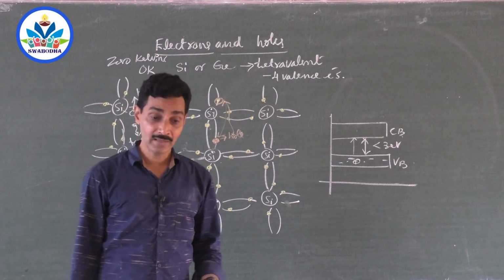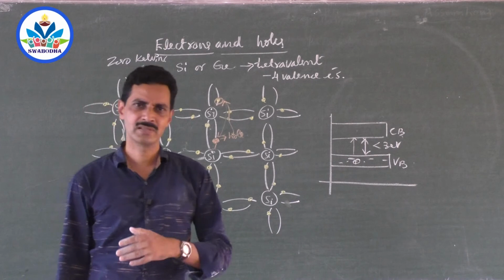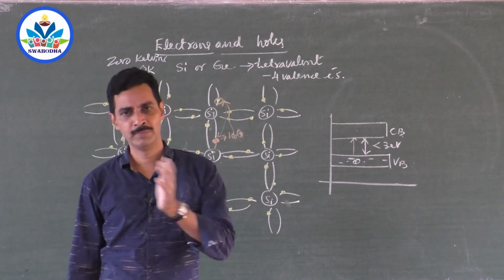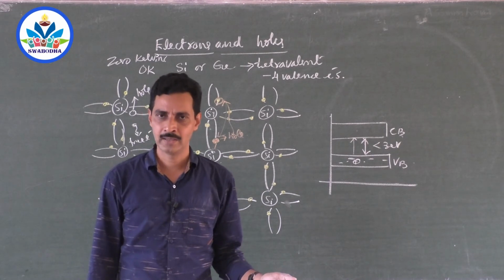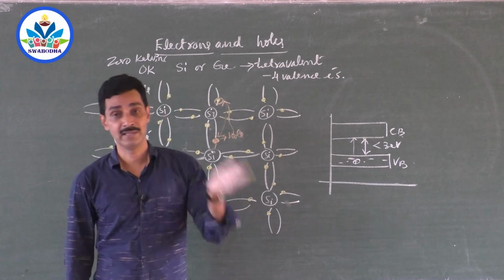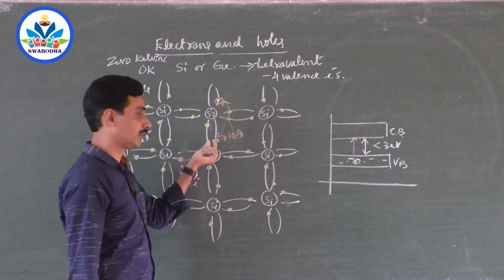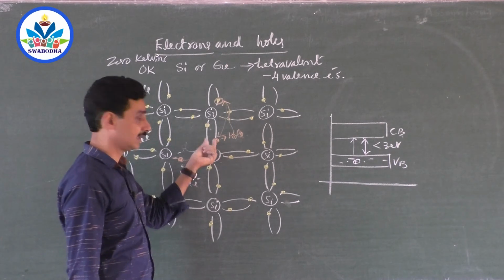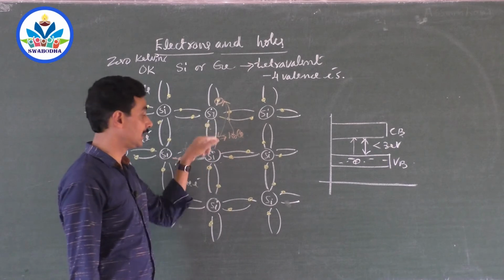So we can't call it a flow of electrons, because electrons are bound even before they shift and fill the broken bond, and even after that. Even before this electron comes here and fills it, and after filling it, it is a bound electron.